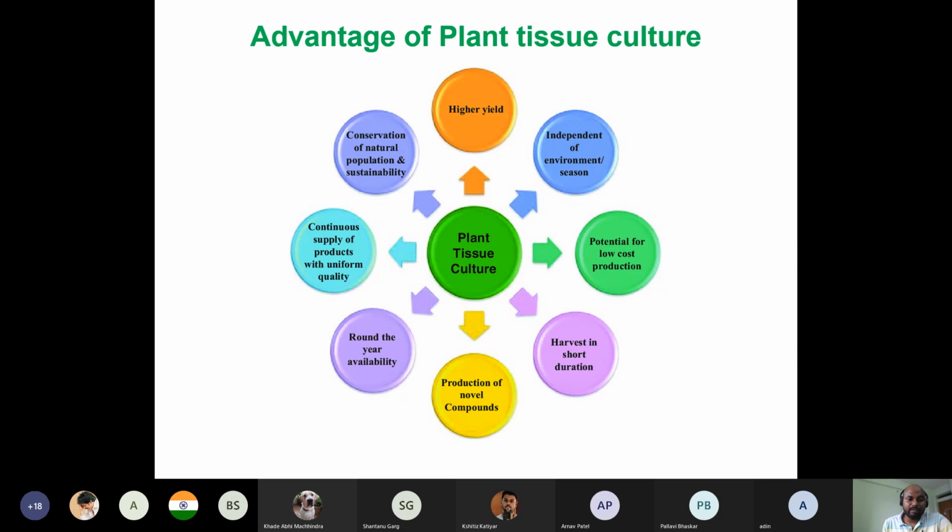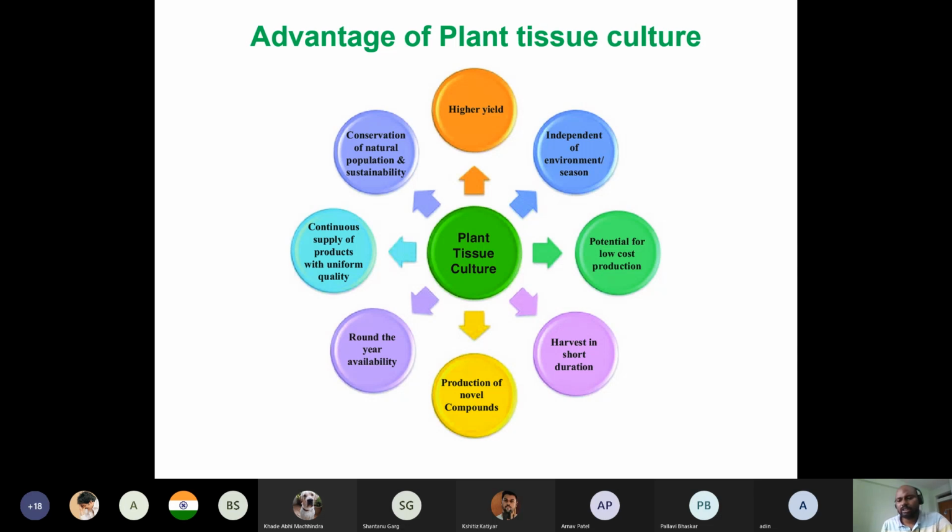And also the round-the-year availability. Most of the medicinal plants, and also many non-medicinal plants, are not available throughout the year, but in culture you can maintain them inside a controlled environment throughout the year.